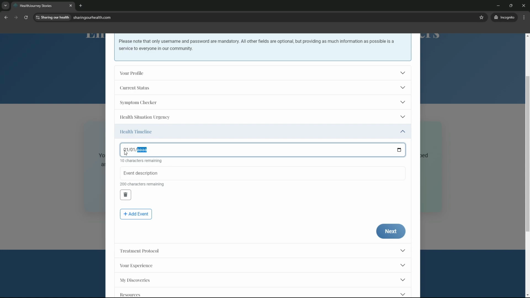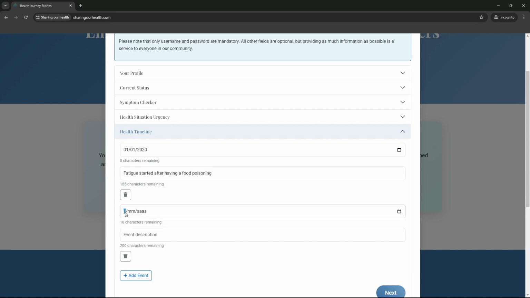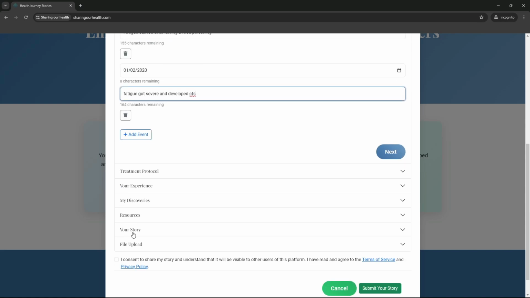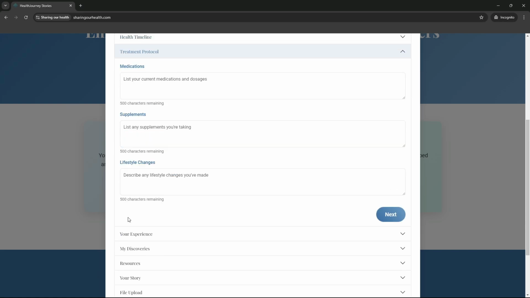Then you have the health timeline, so that's where you say when it started. So let's say 2020. Fatigue started after having a food poisoning. Then you can add another one to give a description of what happened next. Fatigue got severe and developed CFS. So you can give a full timeline of your symptoms, starting from the beginning to the end.